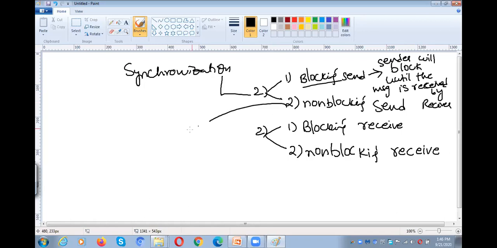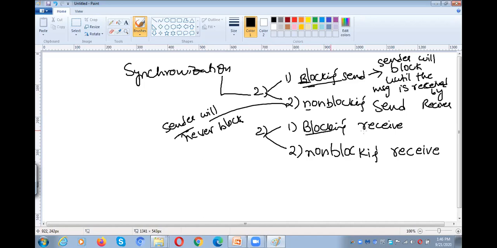So what is non-blocking send? Non-blocking send means the sender will never block. That means the sender can continuously send the messages. Whether the receiver is receiving or not, the sender will never block. The sender will not wait for the receiver. But in the case of blocking send, the sender will block until the message is read by the receiver. That is called blocking send and non-blocking send.